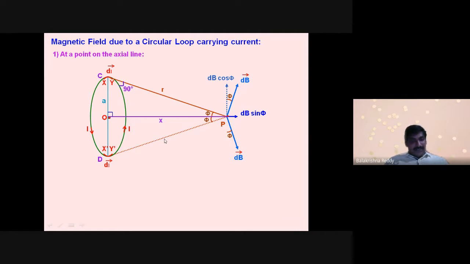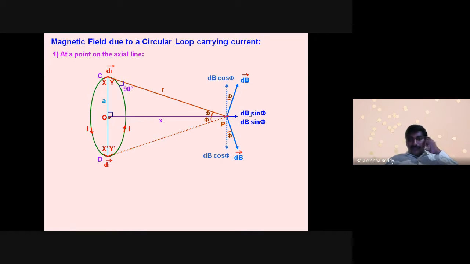Here it is r, here it is r dash. Now this vector also I am resolving. Look at here. When I resolved it, whatever angle is associated, the vector that is adjacent one, that is dB cos phi and dB sin phi.